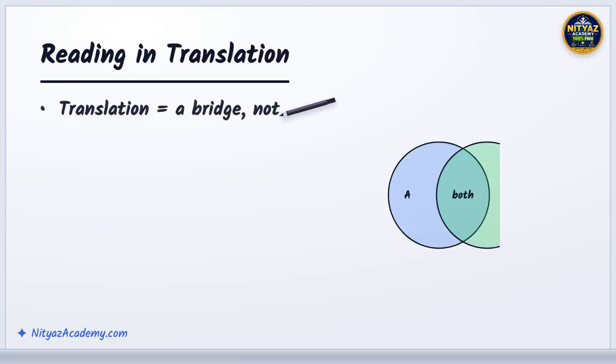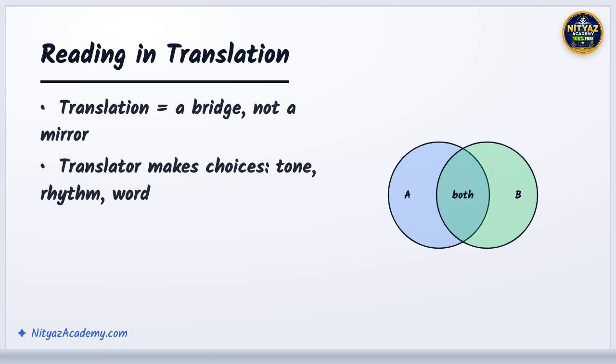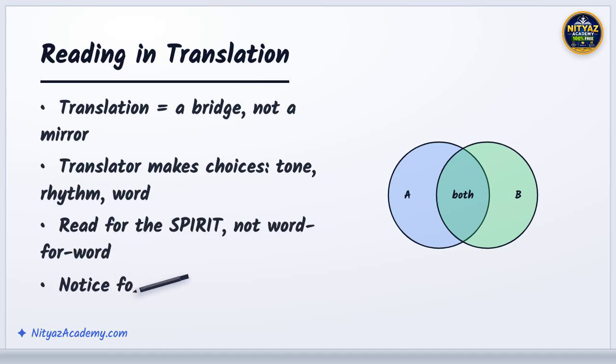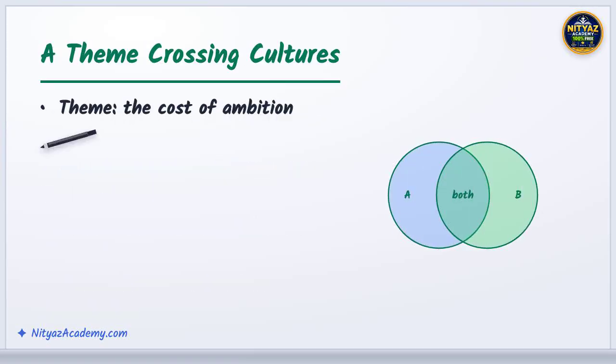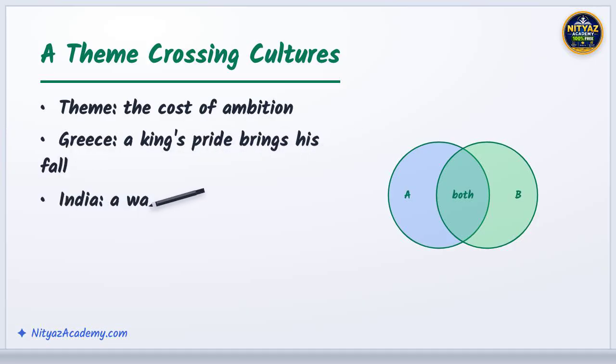Most world literature reaches us through translation. A translator rebuilds the work in a new language, choosing tone and rhythm along the way, so two translations of the same poem can feel different. Think of translation as a bridge, not a perfect mirror. Read for the spirit of the piece, and let footnotes and the introduction guide you toward what the original culture valued.